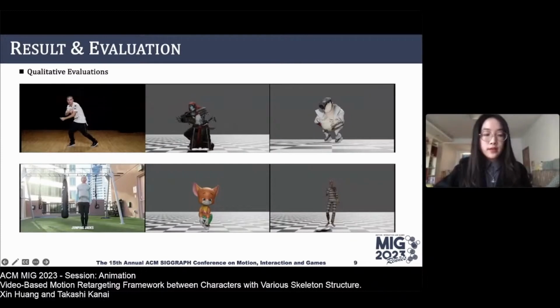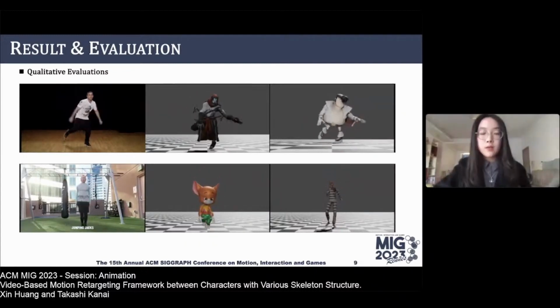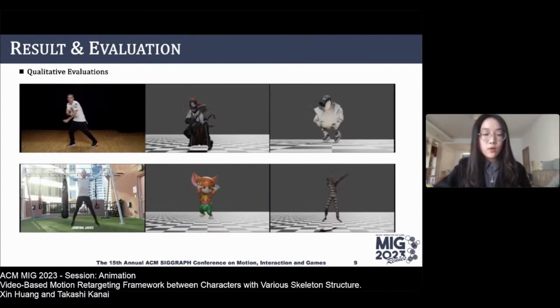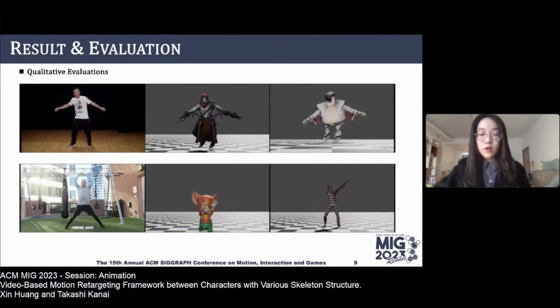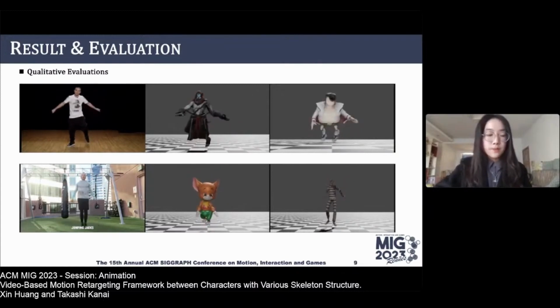As for qualitative evaluations, we successfully transferred motion data from a video to Mixamo characters and models. The video we used was a simple single-person monocular video, like the ones you could find on video sharing platforms.